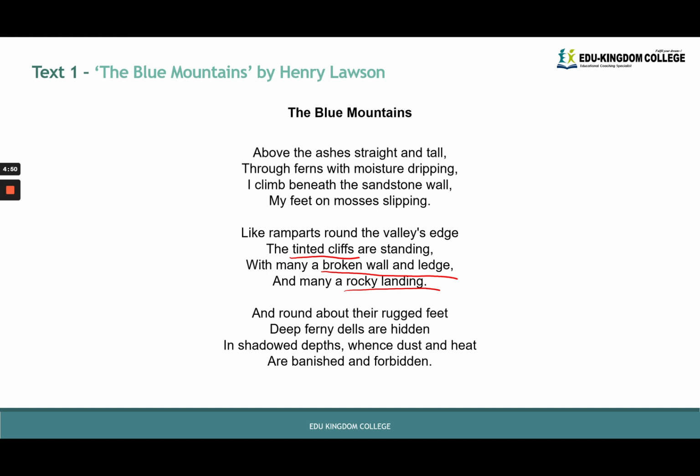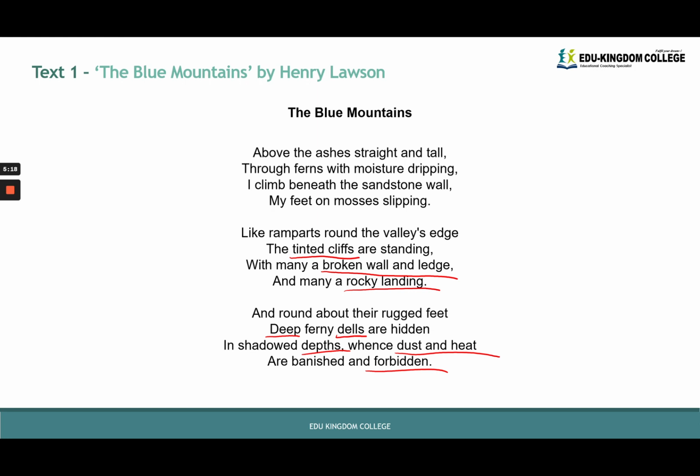Then we go on to the first 3 stanzas and we see that stanza 3, or verse 3, talks about dells and dust and heat. So we underline keywords and phrases here as well: dells, dust and heat, forbidden. "And round about their rugged feet, deep, ferny dells are hidden in shadowed depths, whence dust and heat are banished and forbidden." So by underlining keywords, we see the connection.